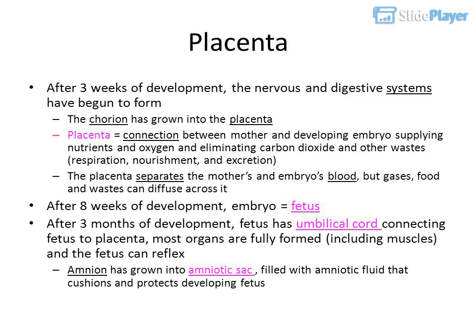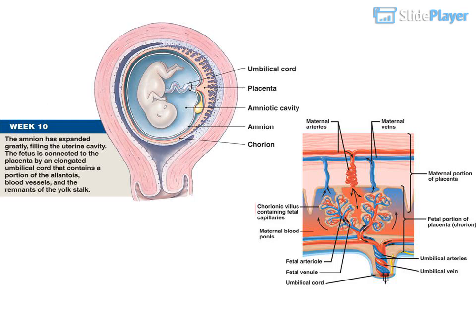After 8 weeks of development, the embryo is a fetus. After 3 months of development, the fetus has an umbilical cord connecting it to the placenta. Most organs are fully formed, including muscles, and the fetus can reflex. The amnion has grown into the amniotic sac, filled with amniotic fluid that cushions and protects the developing fetus.